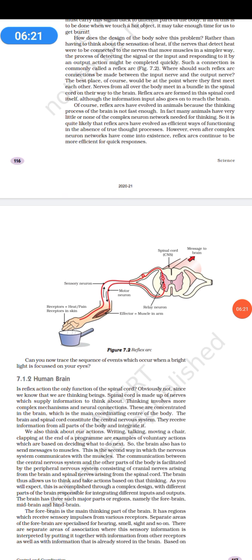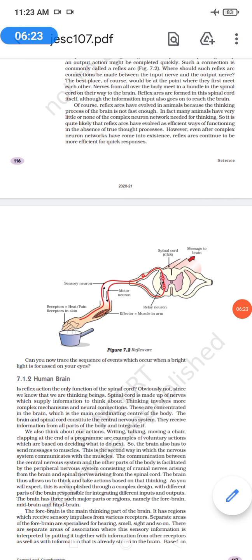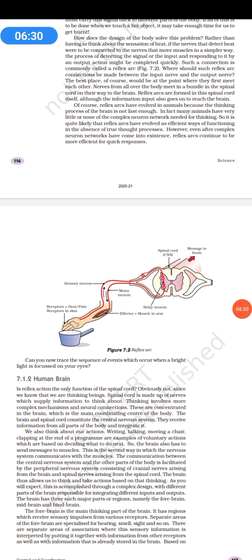The sensory neuron senses the hot pan. Then in between there is a very small relay neuron. Then there are the effector neurons in the muscles, which contract your muscles, telling you that now you need to move your hand. Your muscles get contracted and thus you move your hand. This is how the reflex action works.